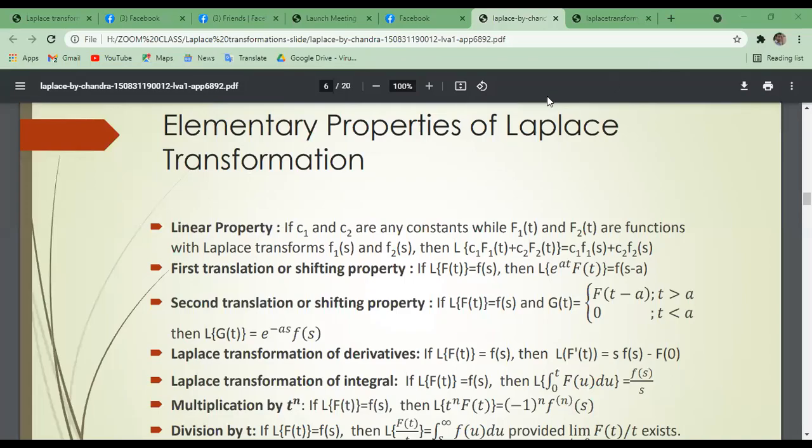Now, the elementary properties of Laplace transformation. Which properties does Laplace transformation have? First of all, the linear property.